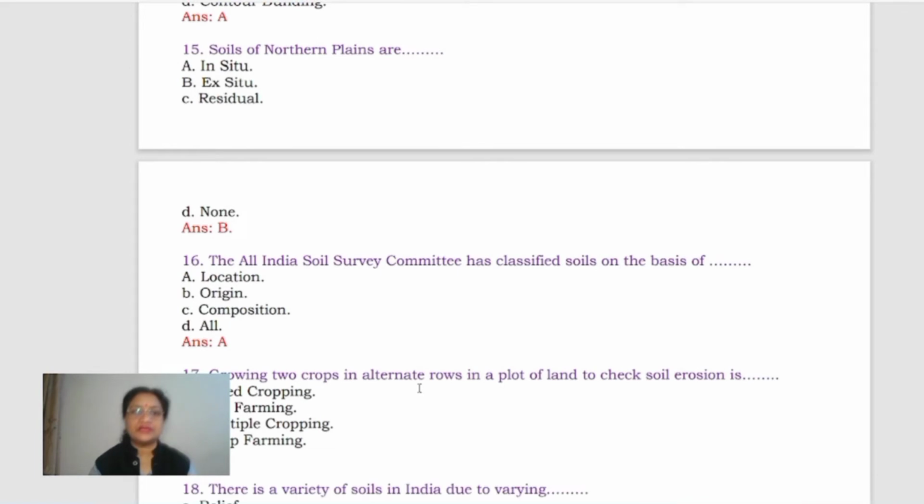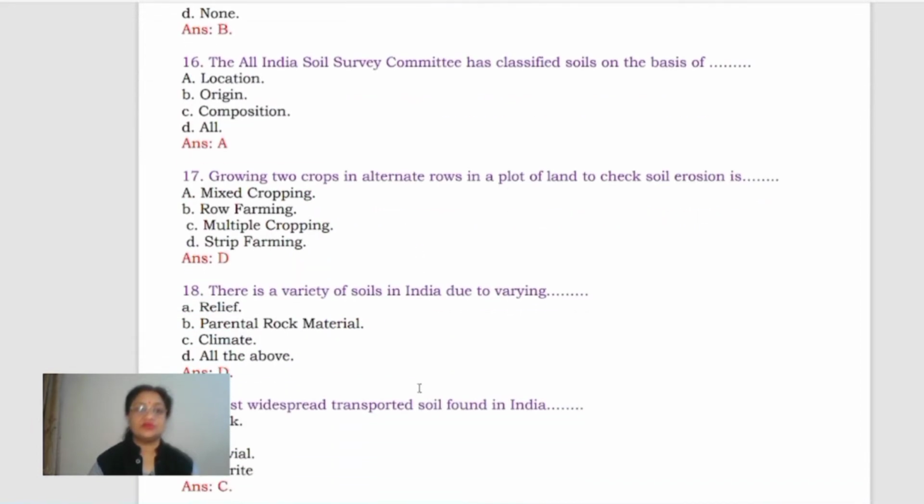Now come to next. Northern plains have got which type of soil? Alluvial soil. Okay, so alluvial soil is a transported soil, which is also called ex situ. So B is going to be the correct answer, right? Now come to next. The All India Soil Survey Committee has classified soils on the basis of location, right? On the basis of location, it has been classified.